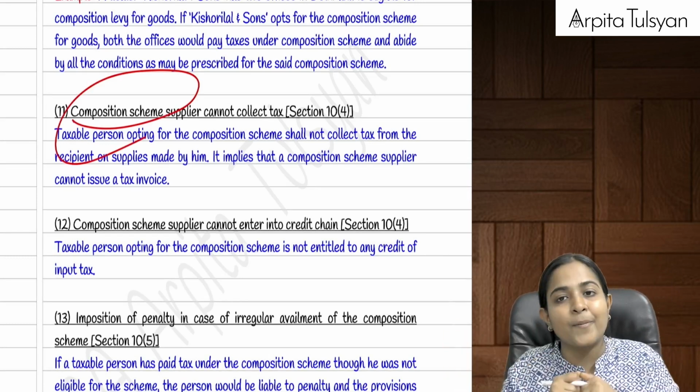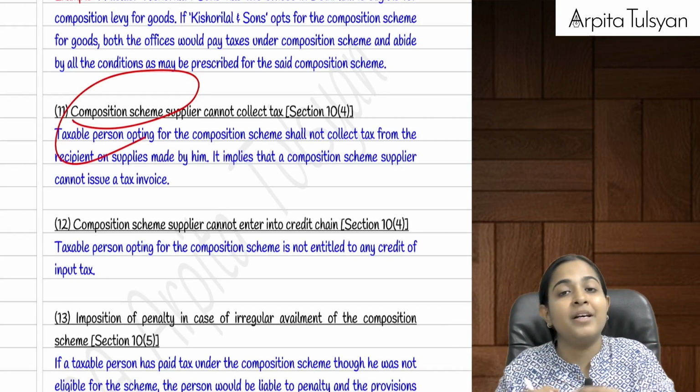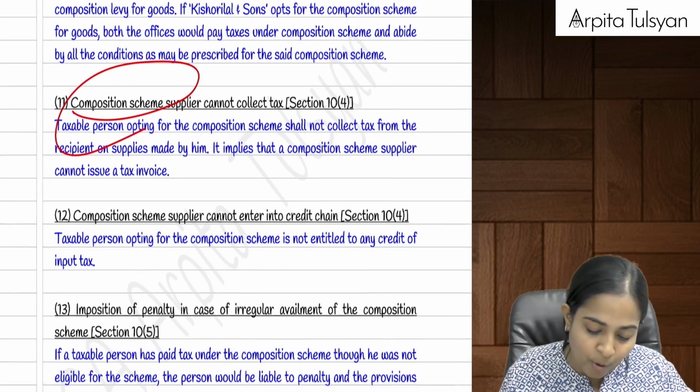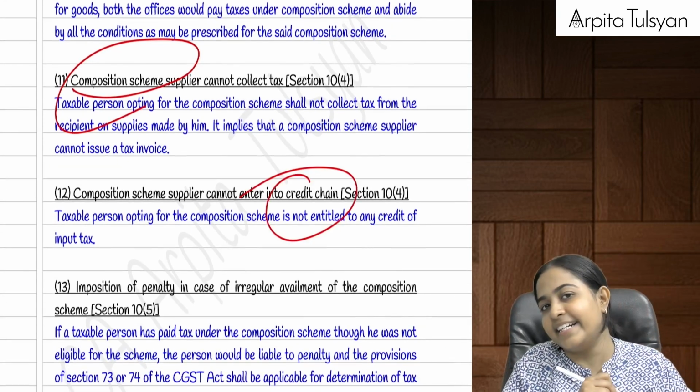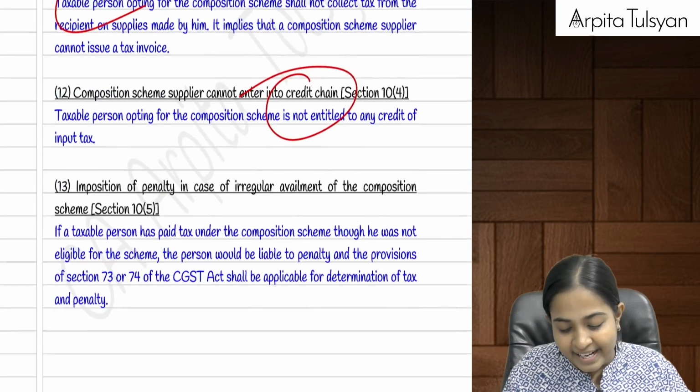Can he collect the tax from the customer? No, he will just collect the value of goods from the customer. Tax he has to pay from his own pocket, and he cannot take the credits. He cannot take the input tax credit. Therefore, the credit chain breaks there.